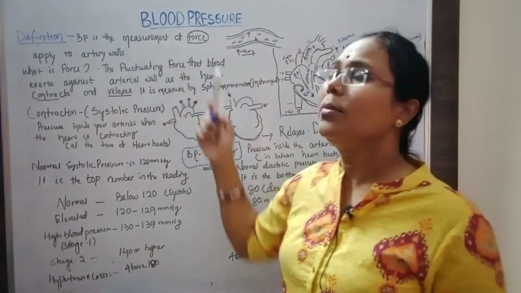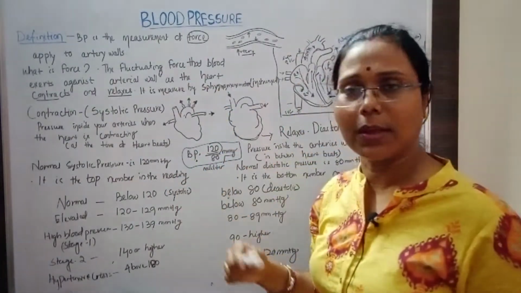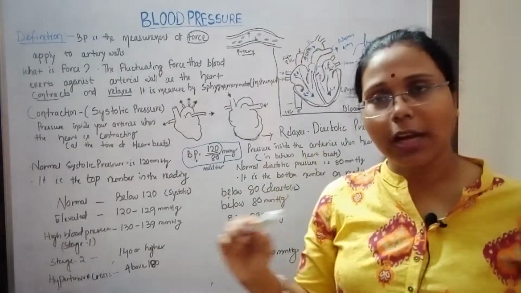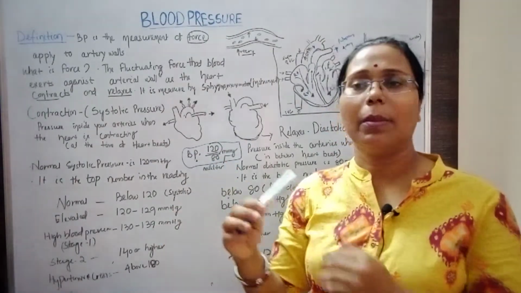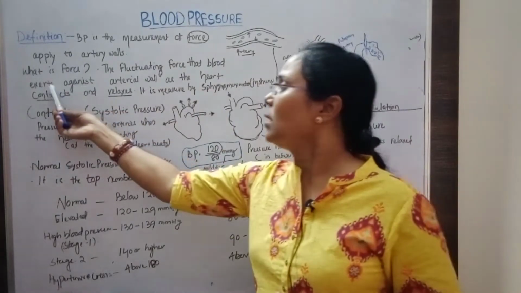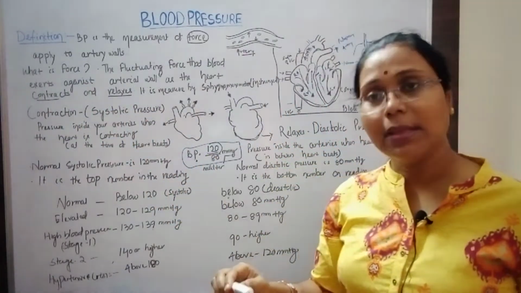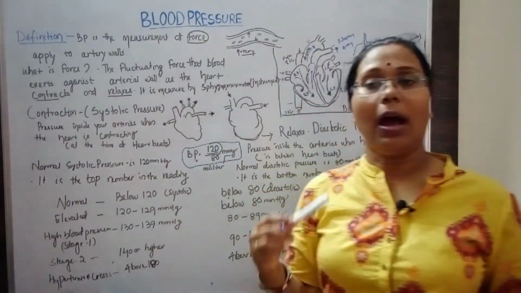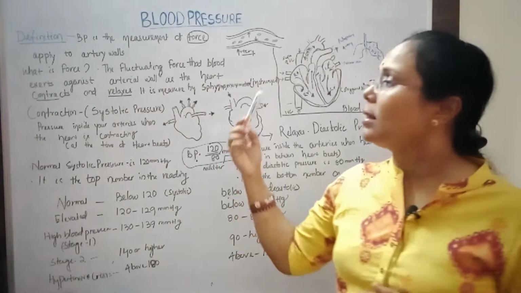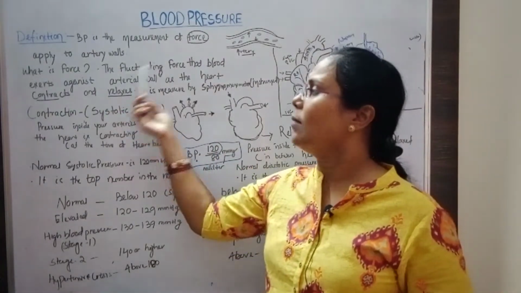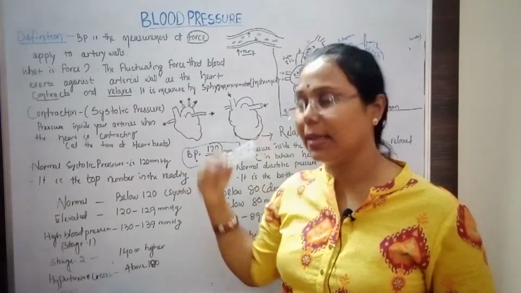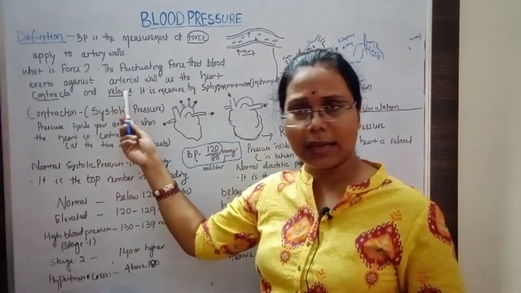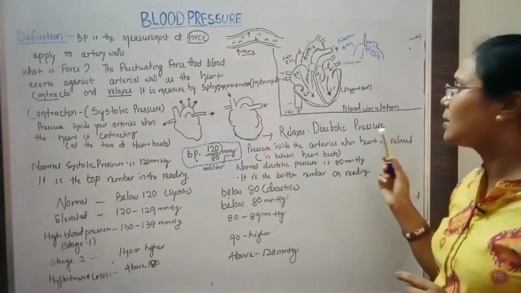So again, where does the term force come from? The force is a fluctuating force. It is not a constant force. It may rise or it may fall. That is the force the blood exerts against the arterial wall as the heart contracts and relaxes. As the heart contracts and relaxes, in that same manner it gives a force to the inner wall of the arteries.